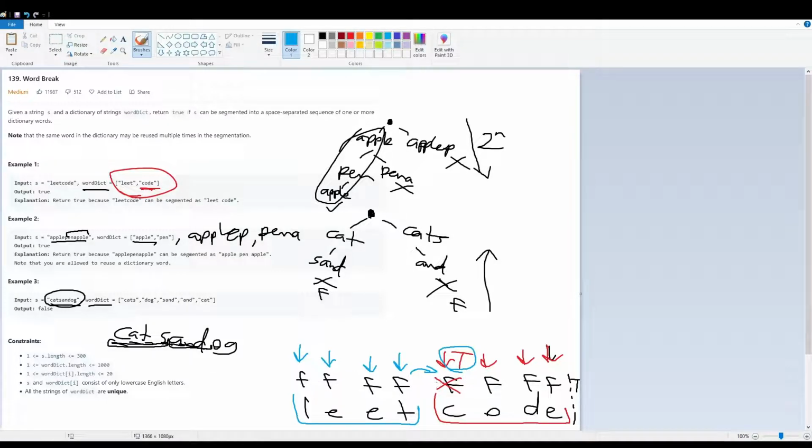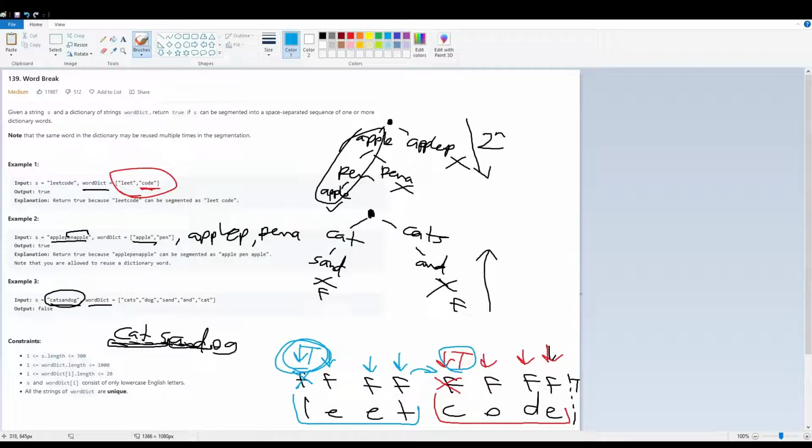So everything after here was able to be space segmented. So now what we do is change this to true. Finally, we're at the end of our iteration here, and what we do is return the very beginning of this array, true. Okay. So that's how we're going to go about it.